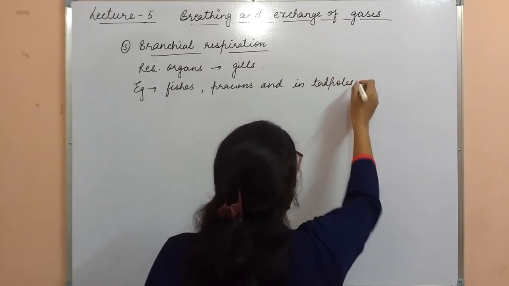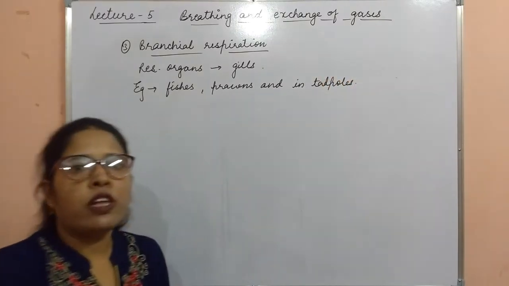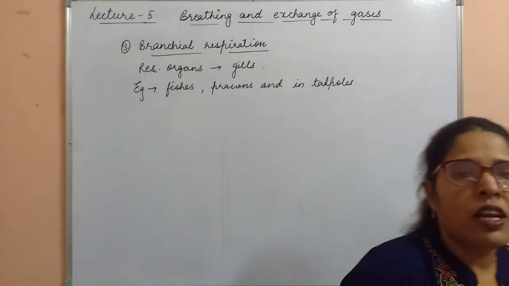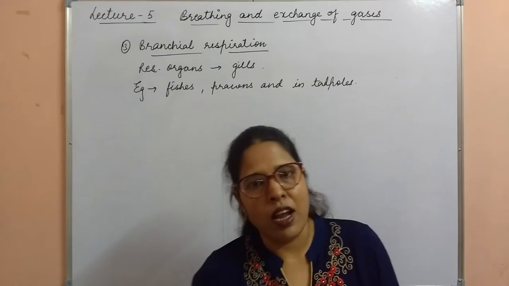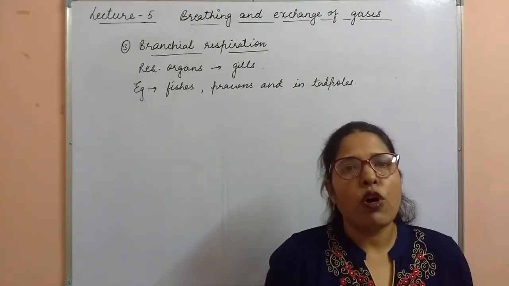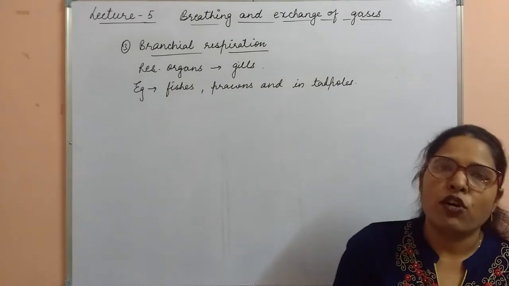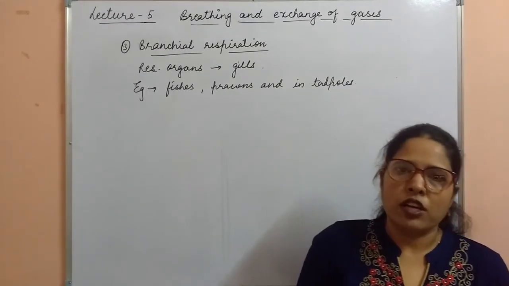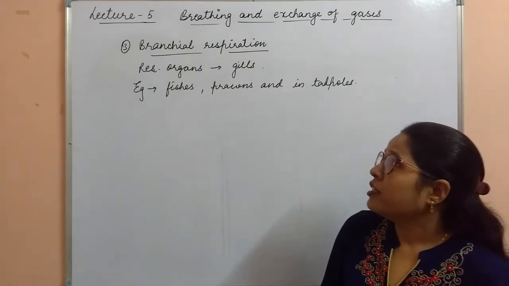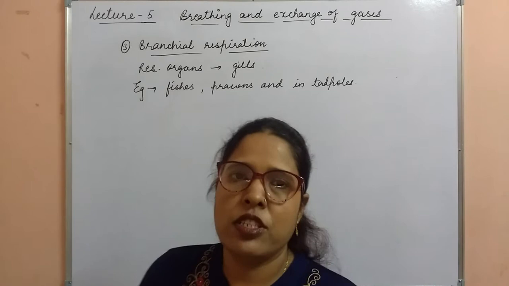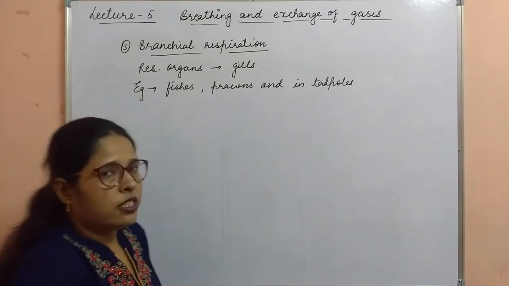Tadpoles means the larva of frogs. We know that frog respire through skin, gills and lungs. In case of tadpole condition, the frog uses gills for the respiration because tadpole is swimming in the water. So here the bronchial respiration, in which the respiratory organs are gills.